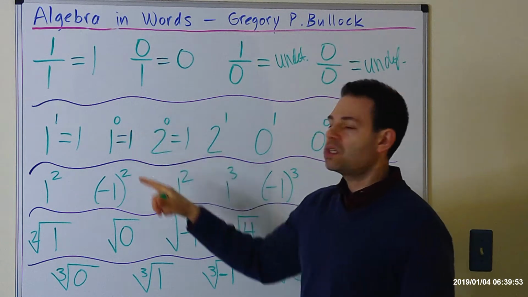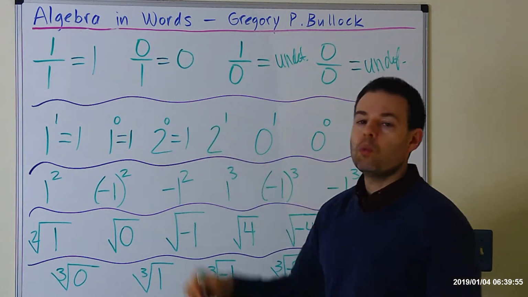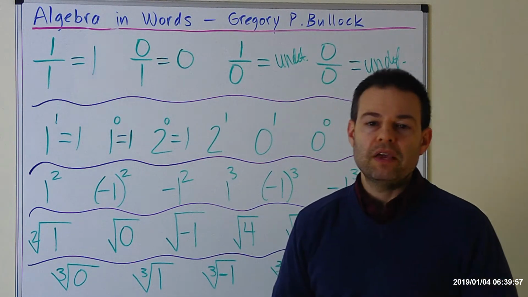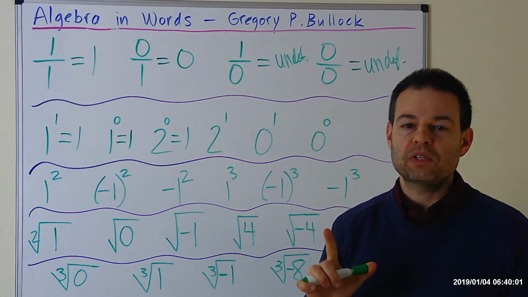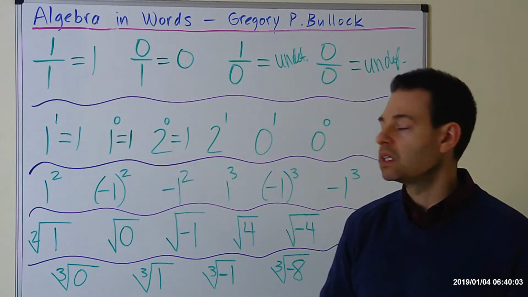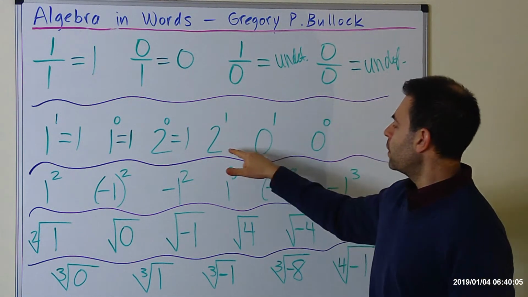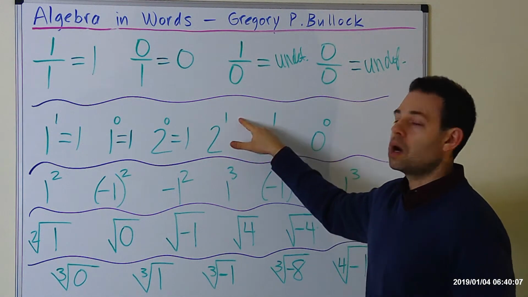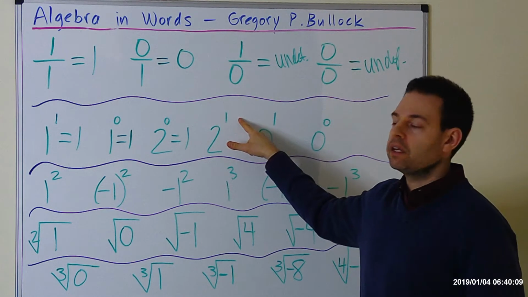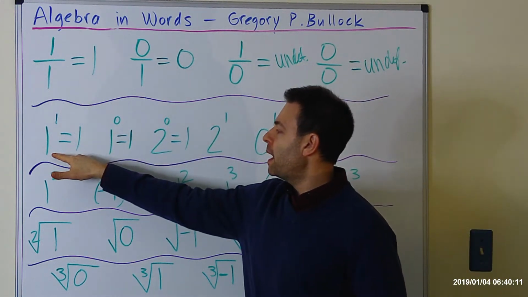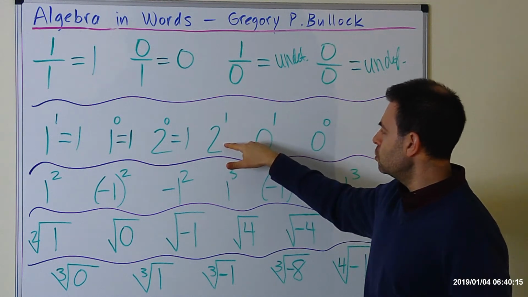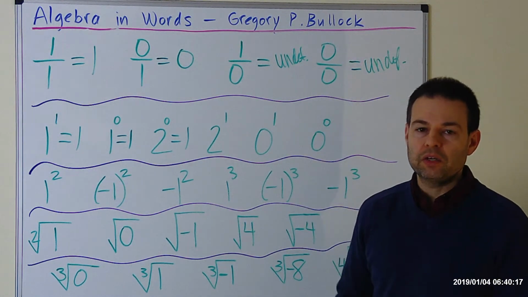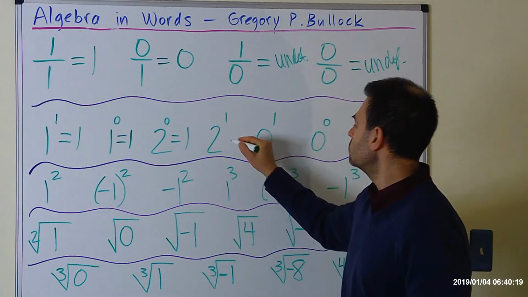Why does 1 to the 0 and 2 to the 0 equal 1? Because any base raised to the power of 0 equals 1. There's one exception to that, and I'm going to go over that shortly. Okay, what about when we have 2 to the power of 1? Well, just like I was saying a minute ago, when you have any base raised to the power of 1, in this case it's base 2 raised to the power of 1, it equals the base, which is 2.